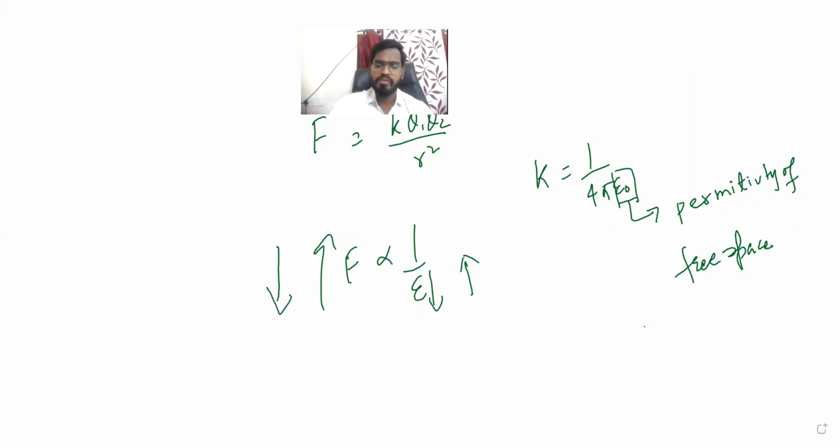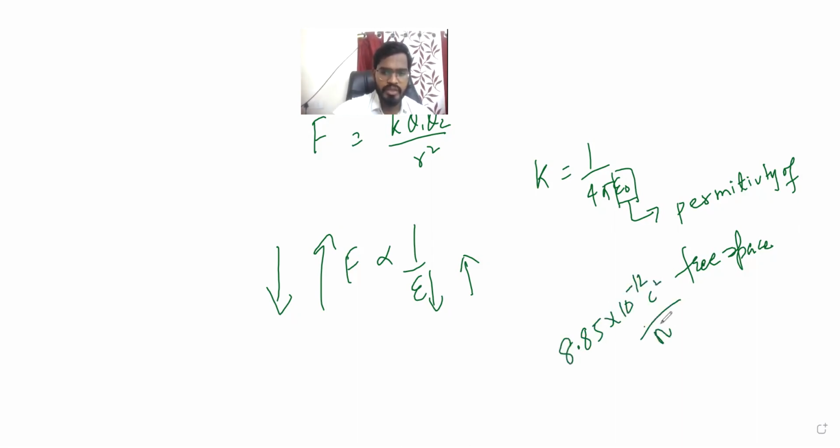Epsilon naught is only the permittivity of free space, meaning vacuum, or else we can say air, right? The value of epsilon naught is 8.85 into 10 to the power of minus 12 Coulomb square per Newton meter square. Why? F is equal to K Q1 Q2 by r square; Q square goes up and F comes down, so Coulomb square by Newton meter square, since K is inversely proportional to epsilon.